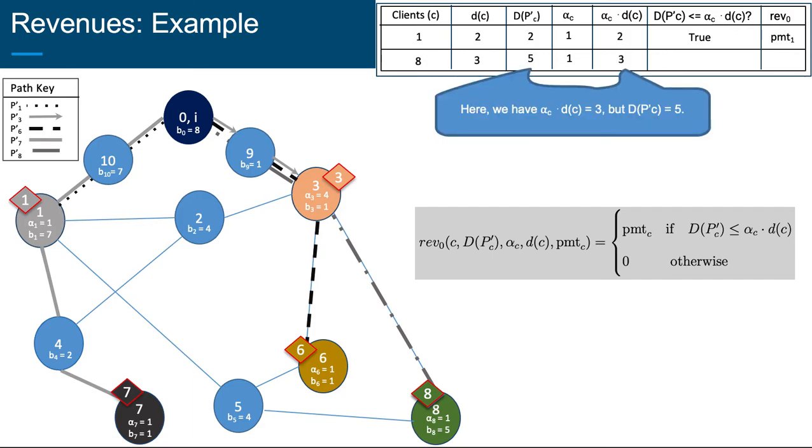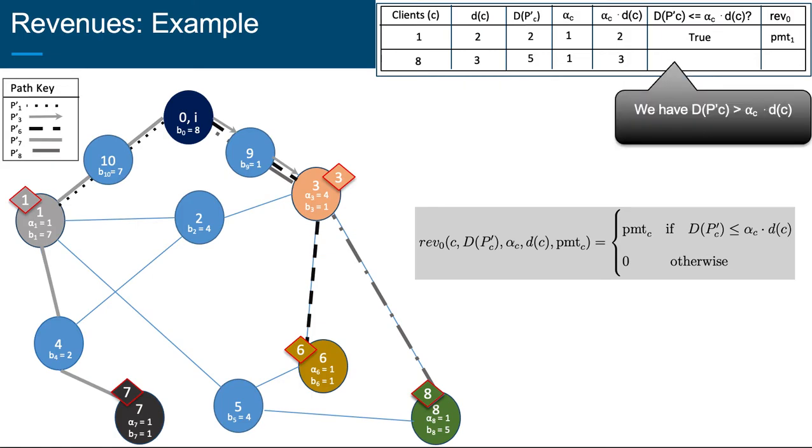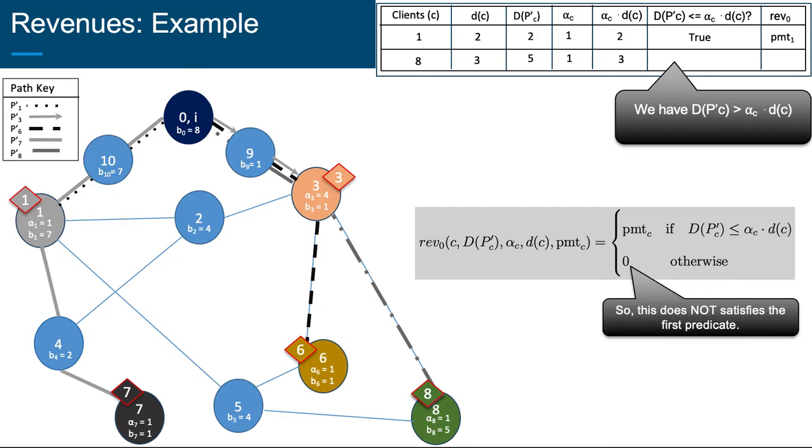This time, however, the routing delay for client 8, capital D P dash of 8, equals 5. But the minimum delay, little d of 8, times the tolerance threshold, alpha 8, equals 3 times 1, which is 3. So the routing delay, capital D P dash of 8, is 5, greater than 3, the tolerance threshold multiplied by the minimum path delay. So the first predicate is not satisfied, and thus the revenue amount received from client 8 is from the otherwise case, which is 0. We can interpret this as the path provided for client 8 being unable to satisfy the constraint and thus losing the payment or revenue amount from client 8.